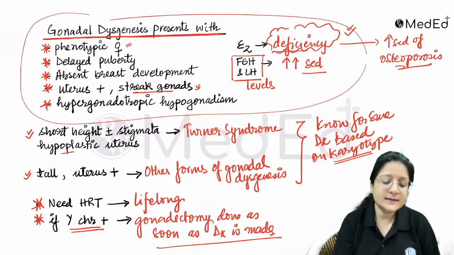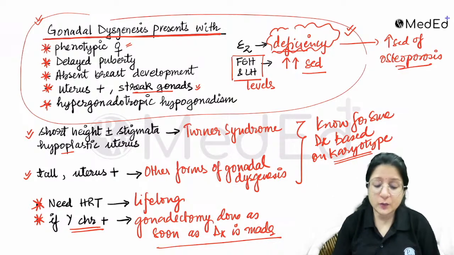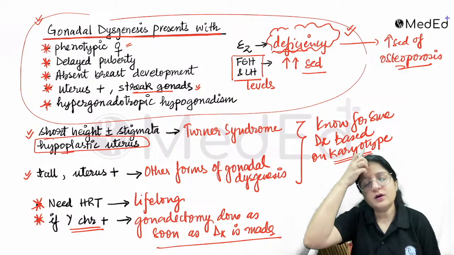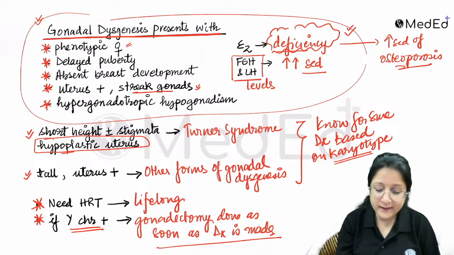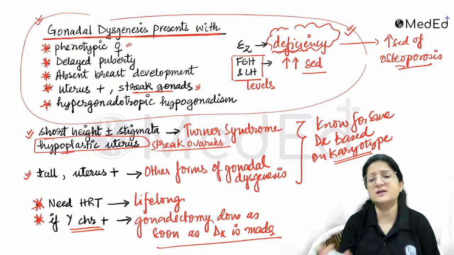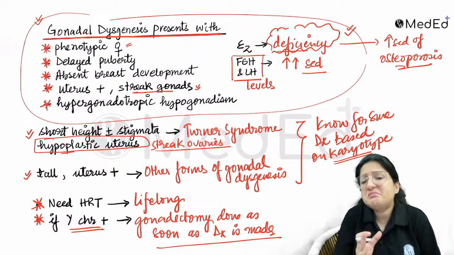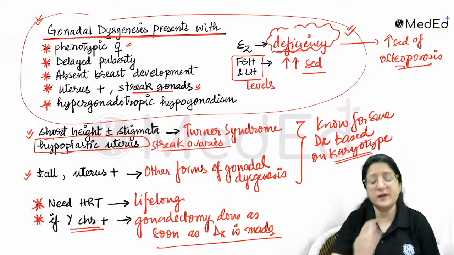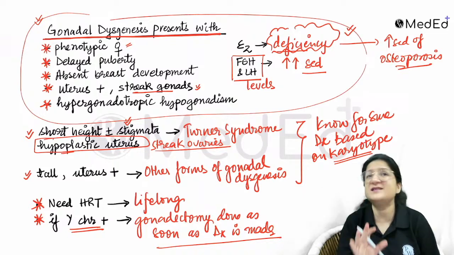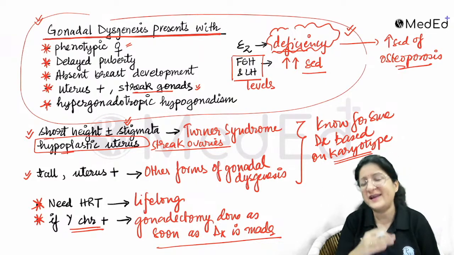Okay, can these young girls, or these women with gonadal dysgenesis, have a pregnancy? With Turner syndrome, remember there's a hypoplastic uterus, and they have streak ovaries. So they have neither follicles nor a uterus capable of bearing a pregnancy. Pregnancy in Turner syndrome is very rare. Moreover, they have so many other stigmata and medical complications that pregnancy is high risk for them. So the question of pregnancy in Turner syndrome is very unlikely.